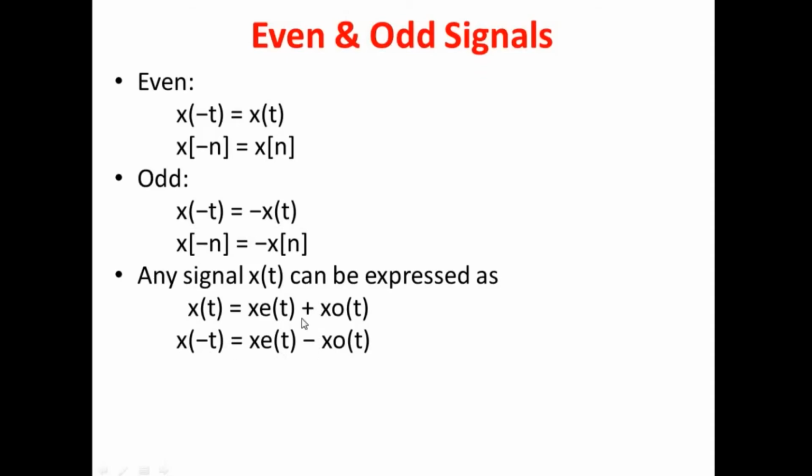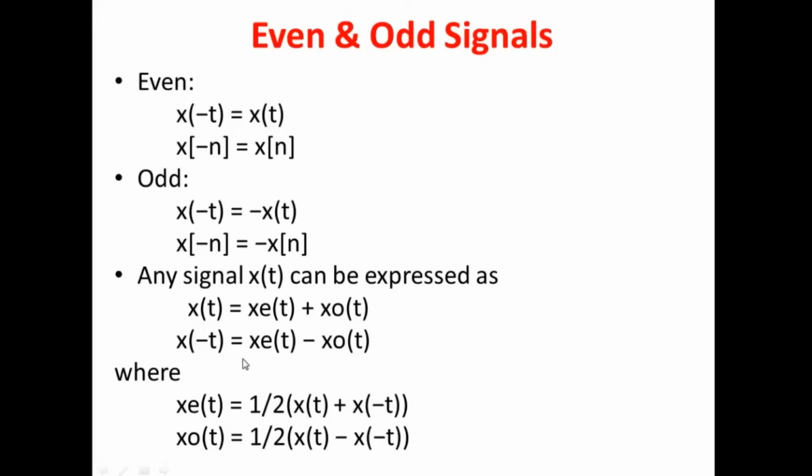So if we want only the even component or the odd component from x of t and x of minus t, we have to do some subtraction or addition on these two equations. Doing so, we will get the even component and the odd component.